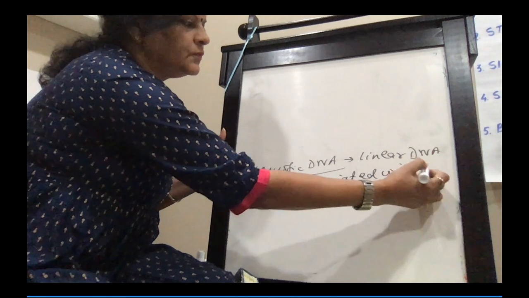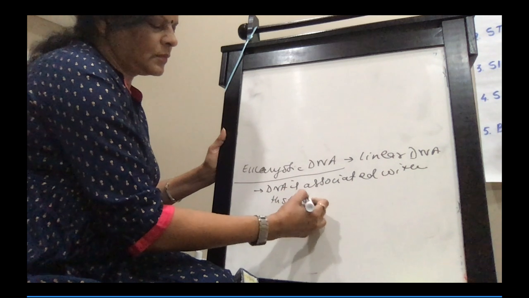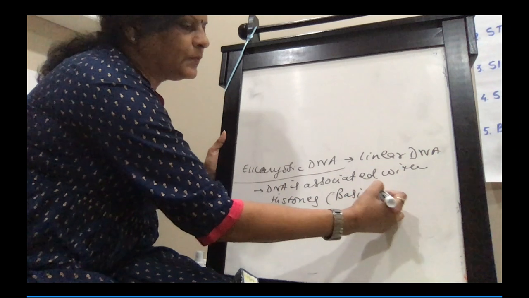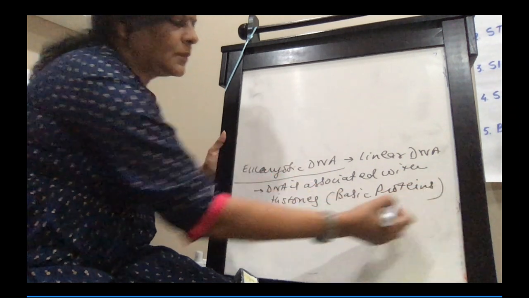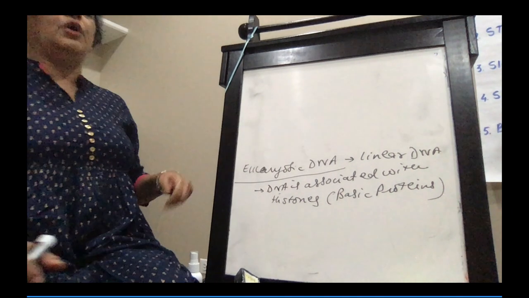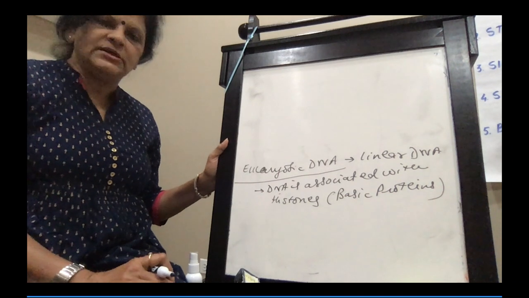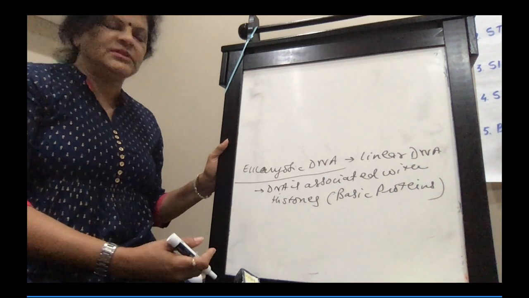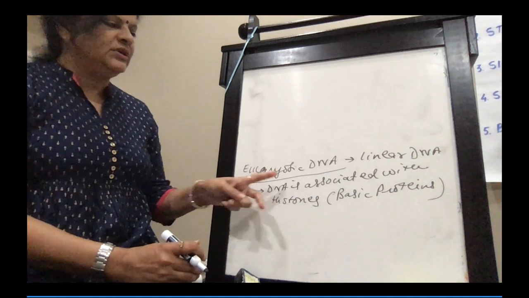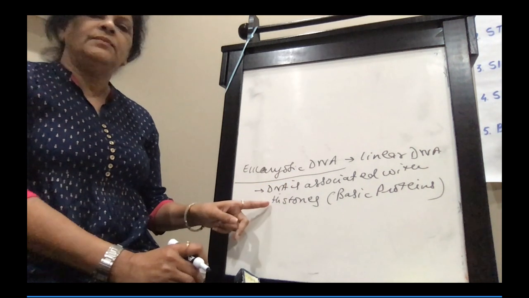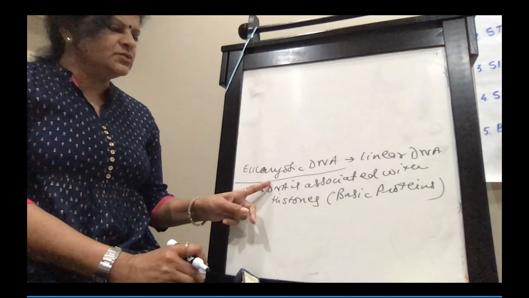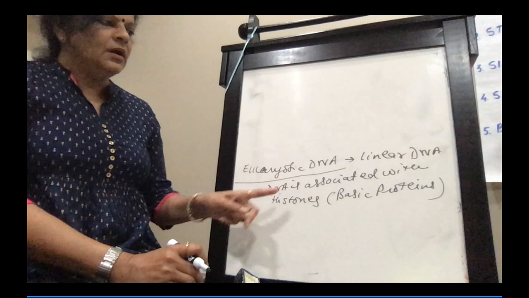The DNA is associated with histones. Histones, like I said, are basic proteins. Now, this basic protein is rich in what? See, proteins are made up of amino acids. So when I say basic proteins, then it will be rich in basic amino acids. So DNA again negatively charged, histone will be positively charged. So these negatively and positively charged molecules are joining together. So DNA is associated with histones and basic proteins.